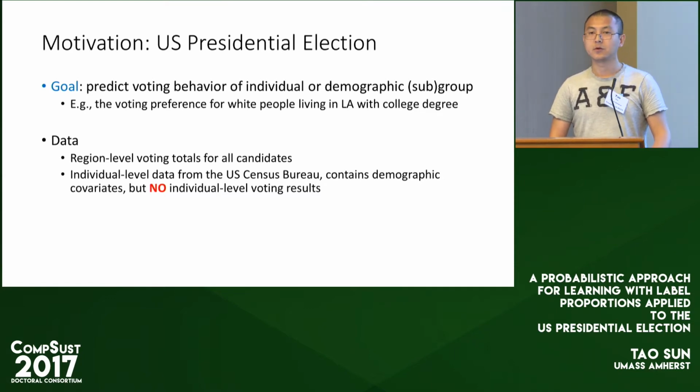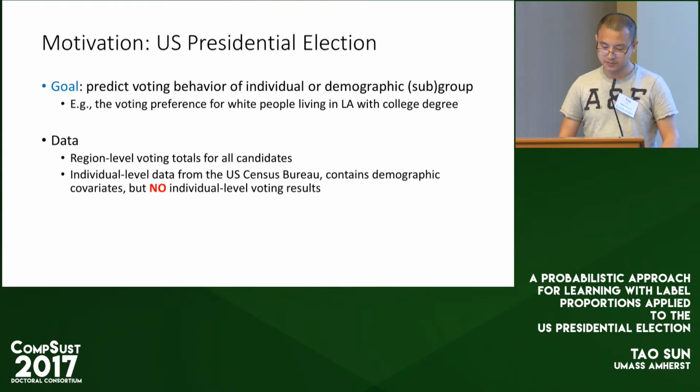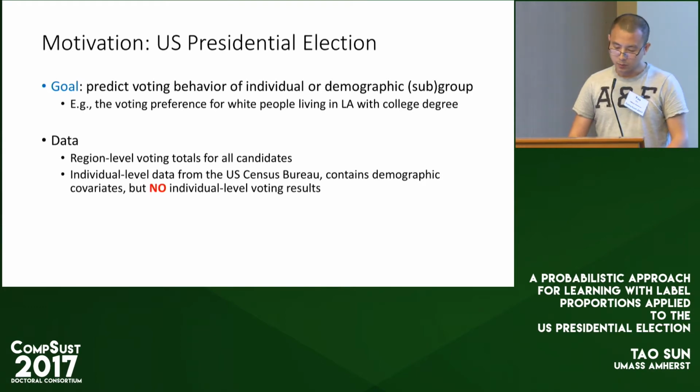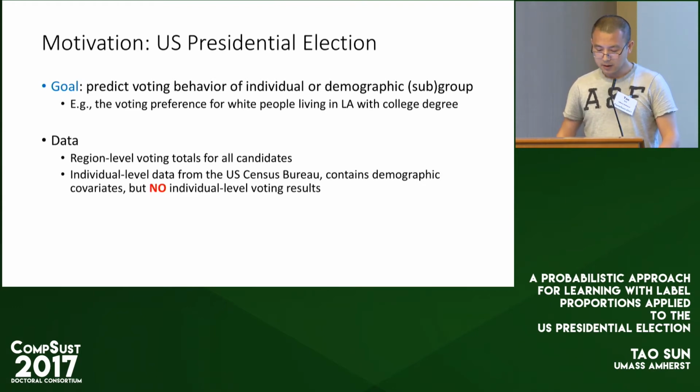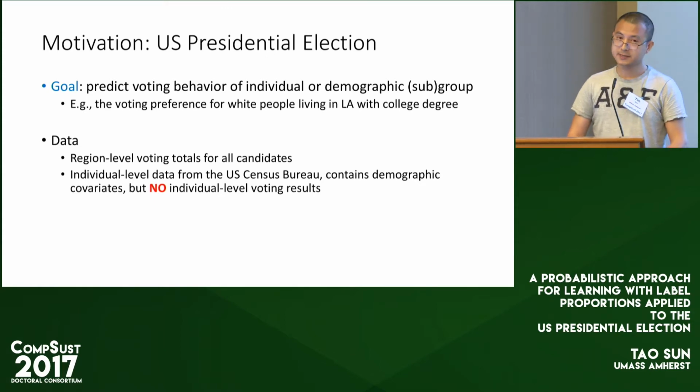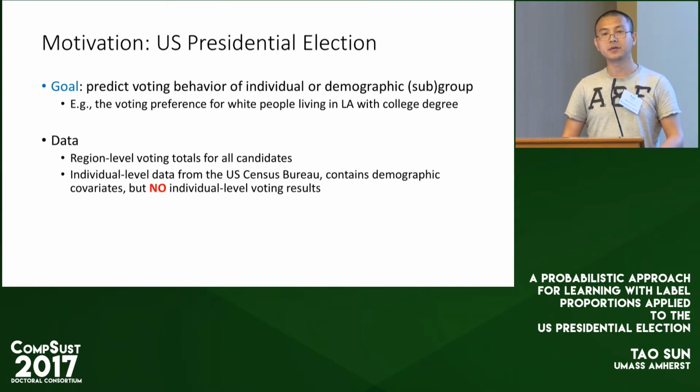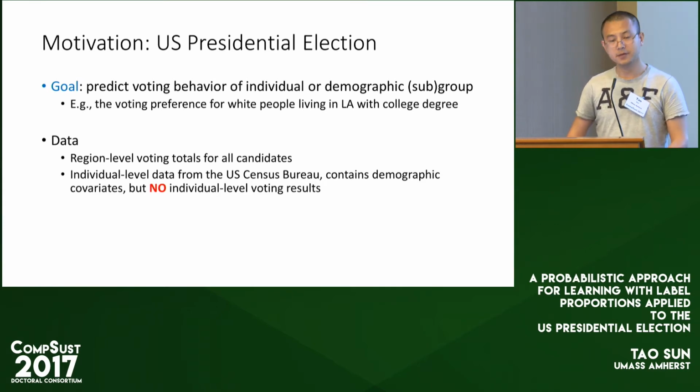We have two data sets. The first is the election data set. We collect the region level voting totals for all the candidates. The region can be defined as counties or states. The other data set is to understand the characteristics of individuals living in that area, so we collect individual level data from the US Census Bureau. It contains many demographic covariates, but because it's a separate data set from the voting data, it doesn't contain the individual level voting results.